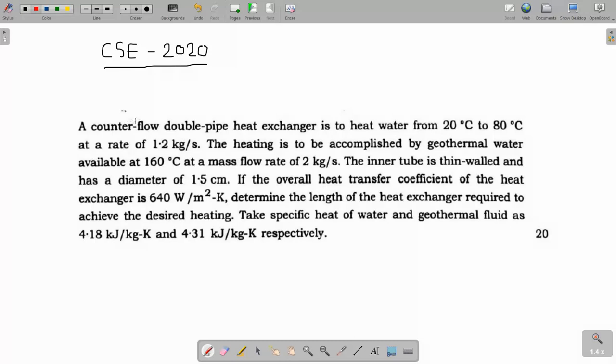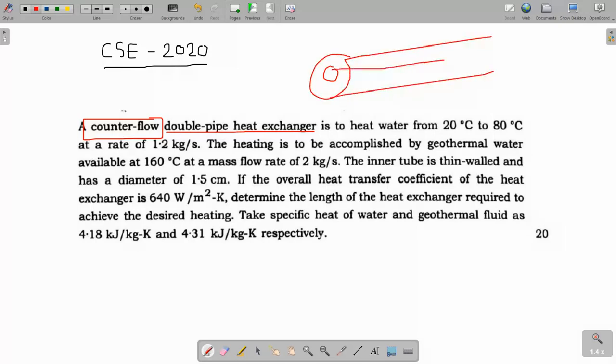So first is a counterflow heat exchanger, and it is a double pipe heat exchanger. That means a pipe in pipe. Like this is the inner one and this is the outer one, and this is the length of the pipe. This is the meaning of double pipe heat exchanger.